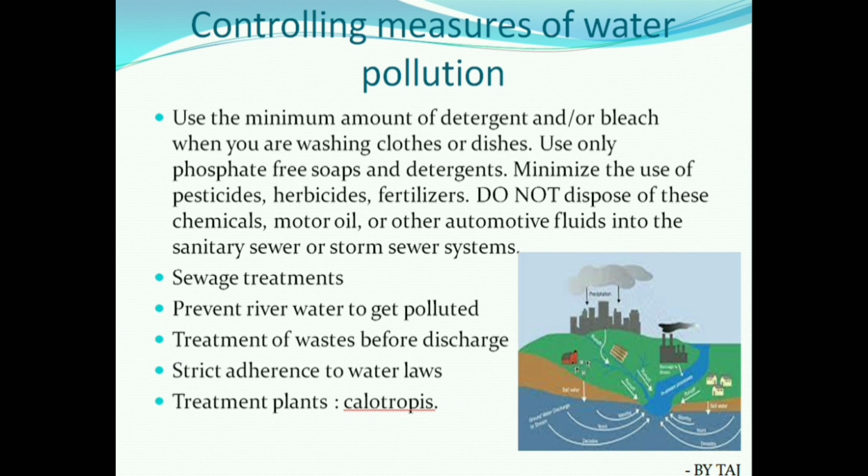And even treatment with plants like calotropis. As you all know, the calotropis has special characteristics. Its root has a special characteristic to filter the water, polluted water actually. So that's why growing calotropis plants in or outside the home will help us to clean the environment, and it will filter water bodies very neatly also. So this is about the controlling measures of water pollution.